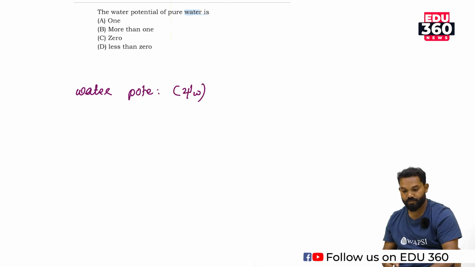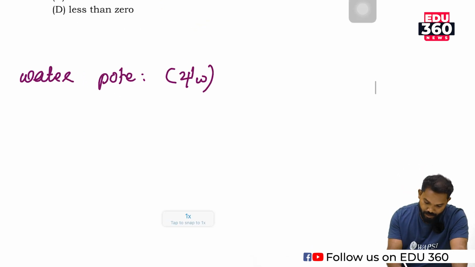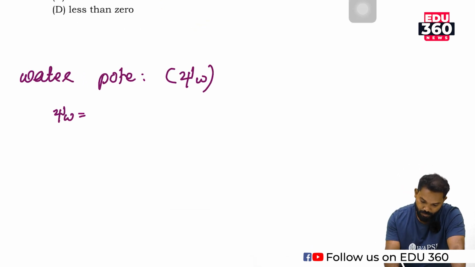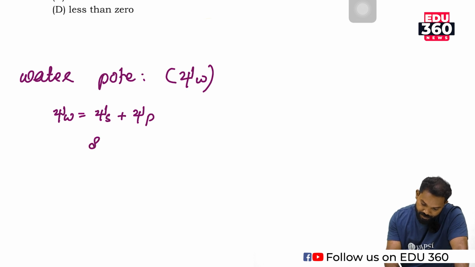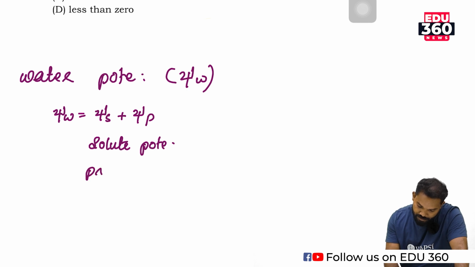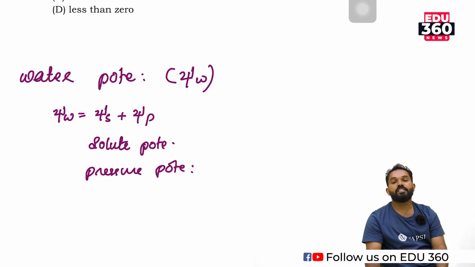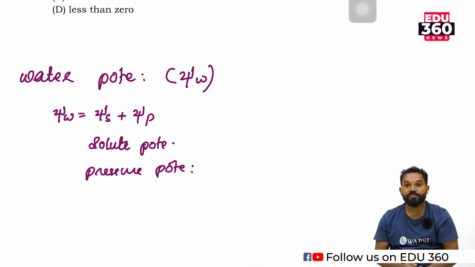Water potential, or psi W. Psi W is equal to psi S plus psi P. Here psi S is solute potential, psi P is pressure potential, which means water potential is the sum total of solute potential and pressure potential.